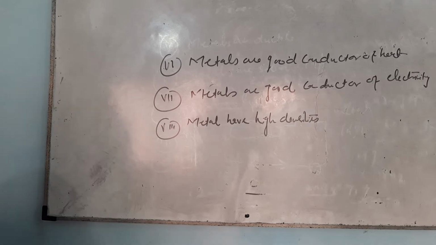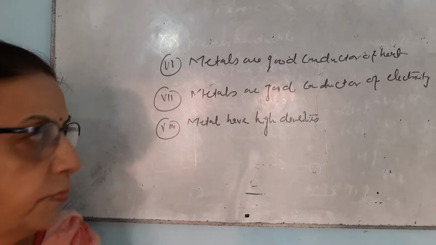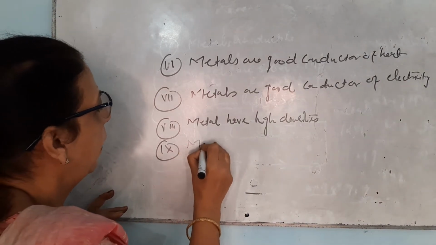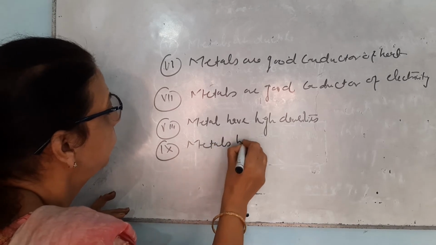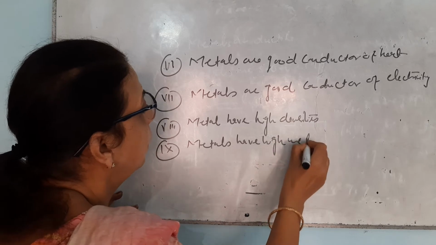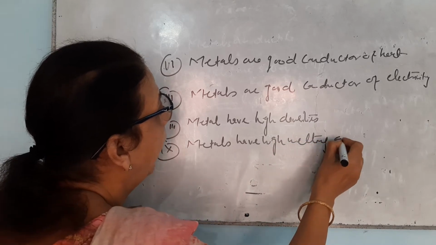Then all the metals have high melting and boiling points.